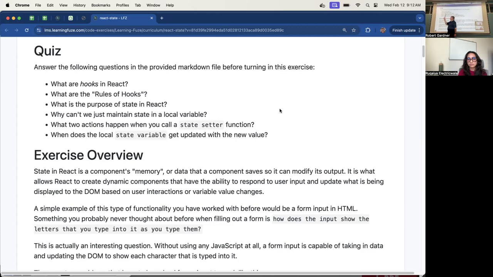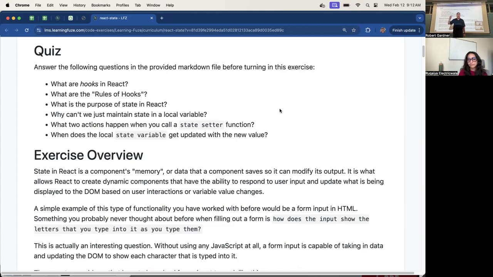Noah, what are the rules of hooks? Three rules of hooks. Yeah, they have to be at the top level of the component. Yes, they have to be called at the top level of the component, which means what? What does it mean when you say they have to be at the top level of the component? So they have to be called first, at the beginning of the function of the component? Yes, a component is a function. And so the very first statements that the function executes must be the hooks.